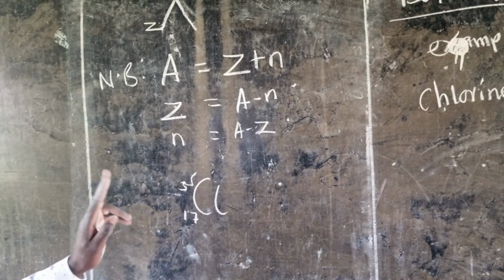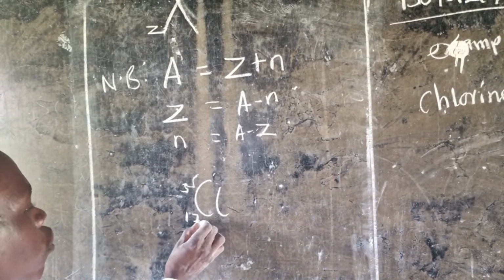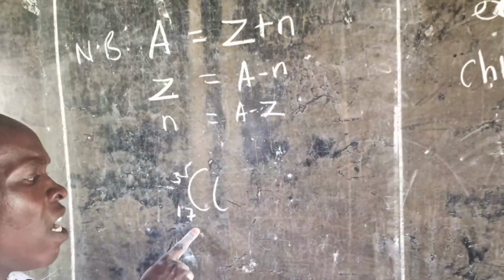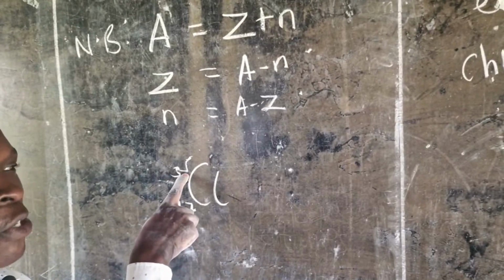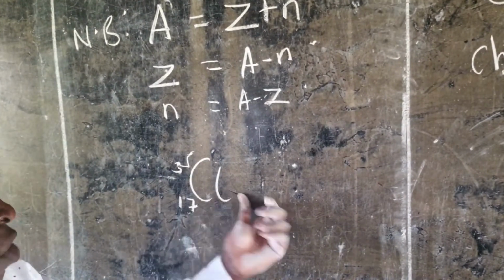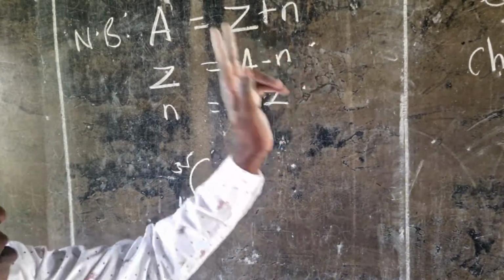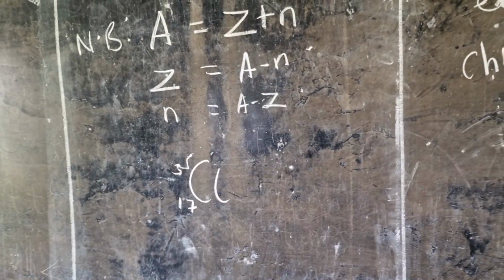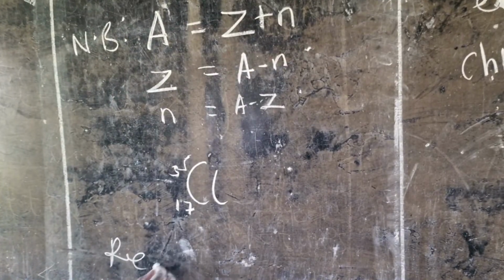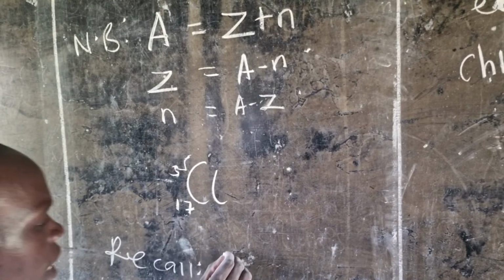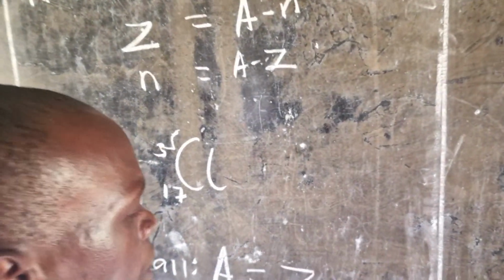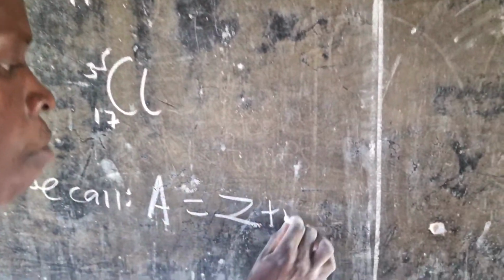This is our chlorine atom. It has the atomic number or proton number as 17, and the mass number or nucleon number as 35. So they want us to find the number of neutrons inside the nucleus. So we shall simply recall our formula. Recall that mass number is equal to proton number or atomic number plus N.